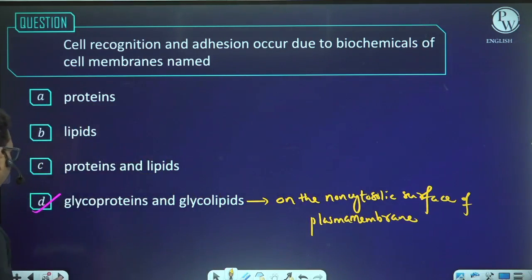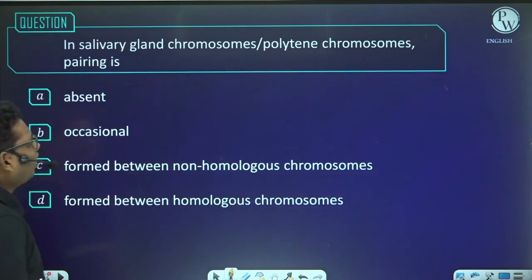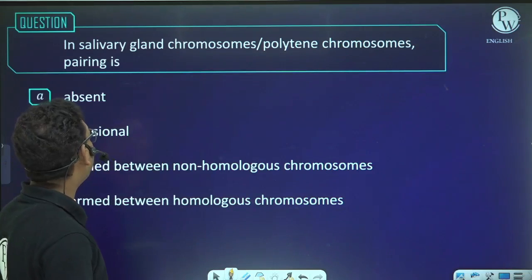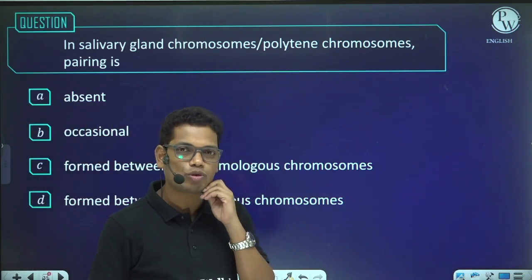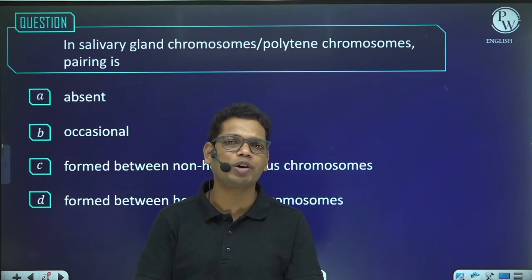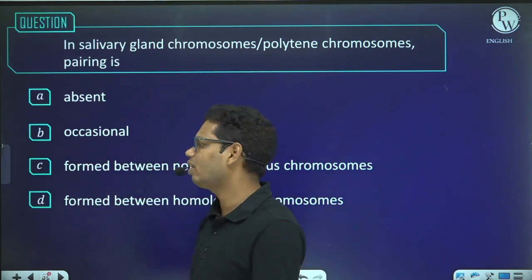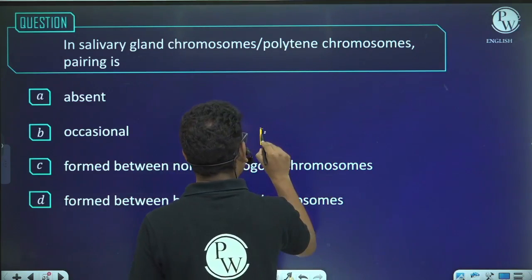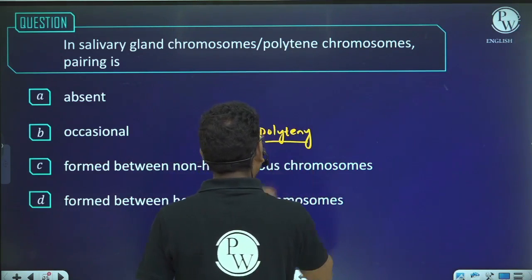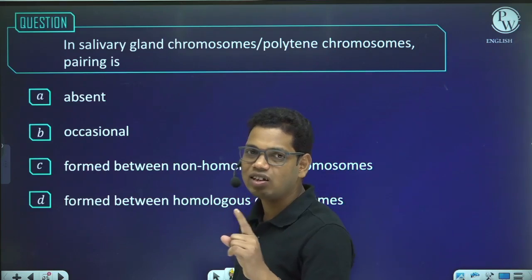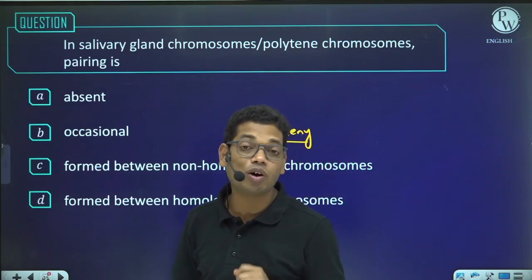Okay, now in the salivary gland, polytene chromosomes, pairing is absent. See, what do you mean by polytene chromosomes? There is a term called polytene. What is polytene? In the normal case, one chromosome will have either one double strand DNA or two double strand DNA.